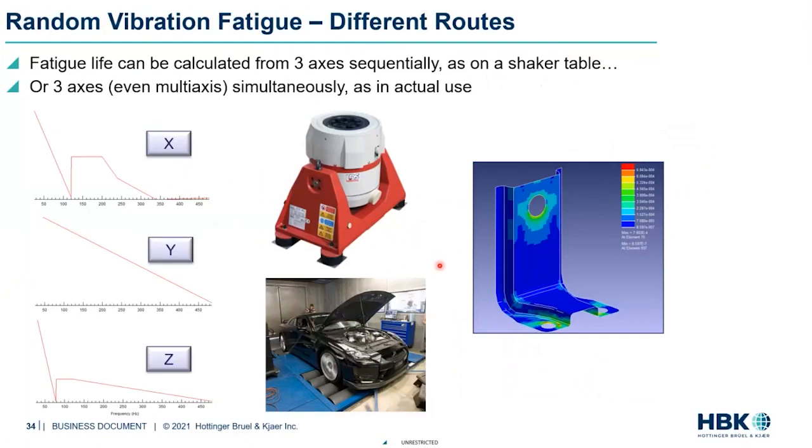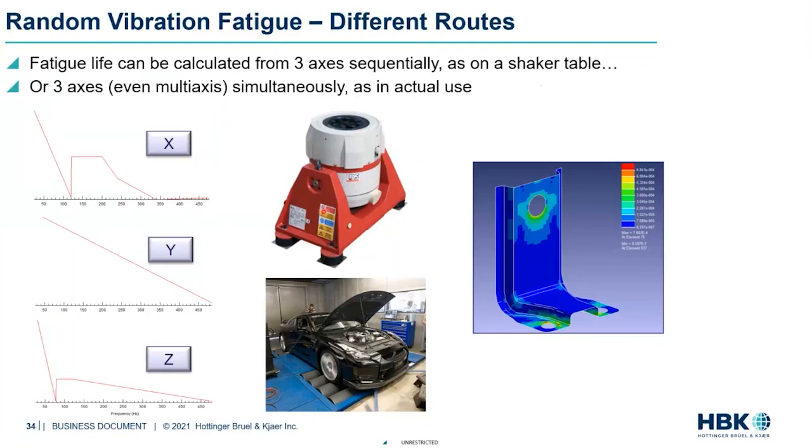Now, when we look at PSD in more detail, we have different routes that one can take when we are doing the fatigue calculations in ENCODE. One of the ways which is very widely used for PSDs is trying to correlate the fatigue lives that we could predict in ENCODE design life with that of a shaker table. So here is a picture. Let's say we have a bracket in our car. We would mount the bracket on the shaker table, excite it in one direction with the PSD profile, and understand how long it's going to last for that given time, let's say 10 hours or 20 hours. Is it going to meet that requirement?